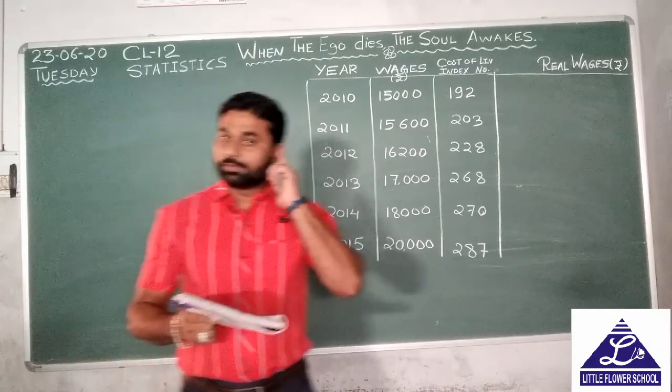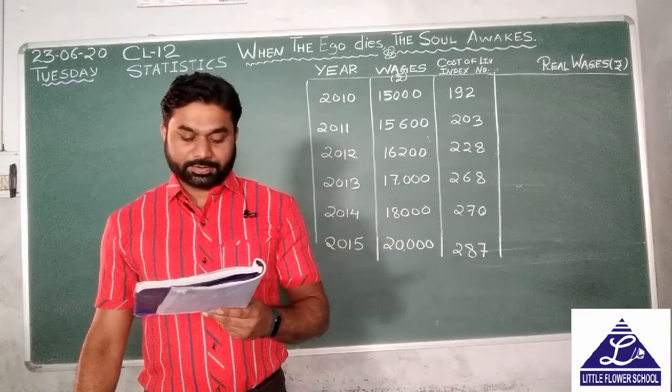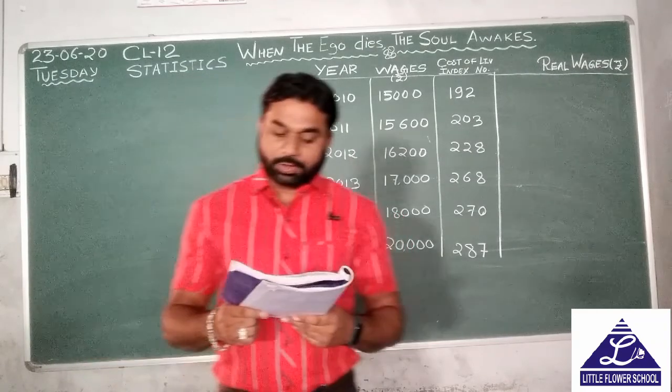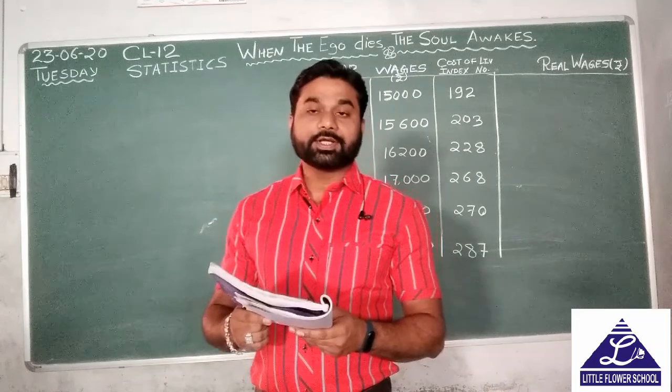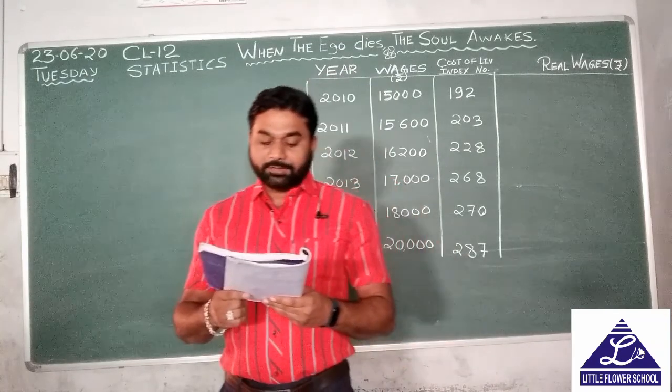First of all, listen to the question. Find the real wages for the worker class of a city from the following data about their average monthly wage and the cost of living index number.